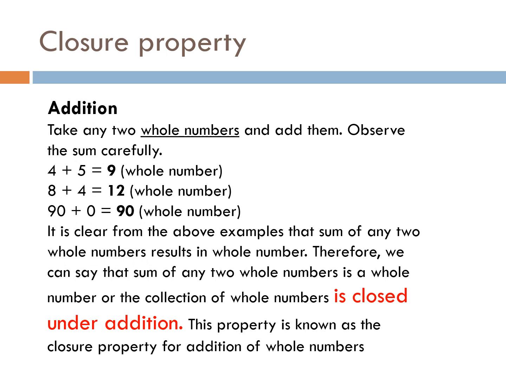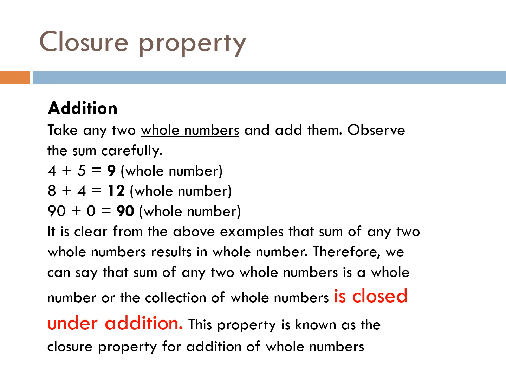Now let's study closure property. Children, you all know what are whole numbers. What will happen if you add two whole numbers, say 4 and 5? You will get 9. 9 is also a whole number. Take another example, 8 and 4. If you add 8 and 4, both are whole numbers, you will get 12, which is again a whole number.